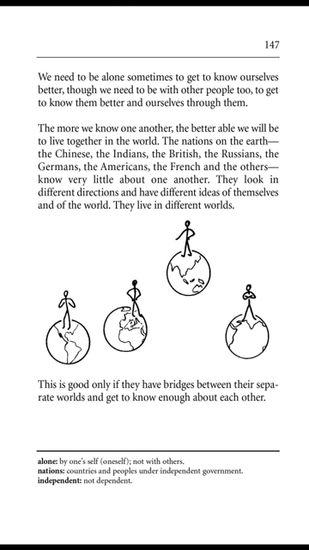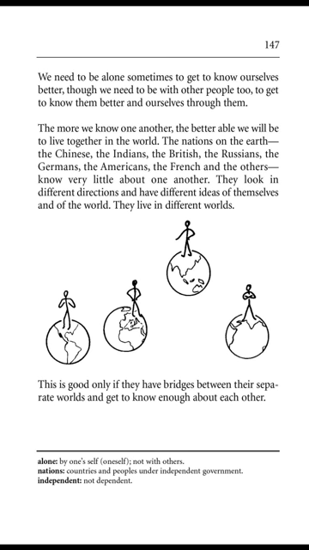Page 147. We need to be alone sometimes to get to know ourselves better, though we need to be with other people too, to get to know them better and ourselves through them. The more we know one another, the better able we will be to live together in the world.